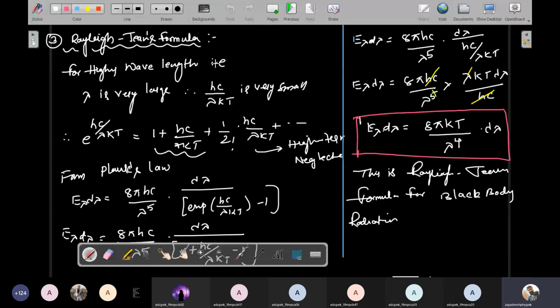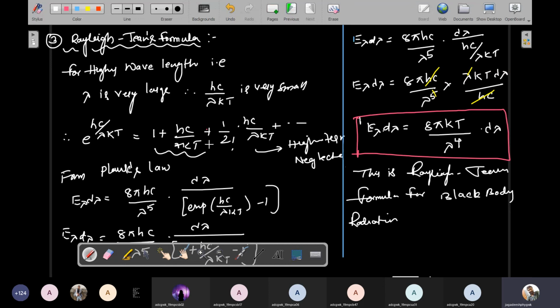After that I prove the Rayleigh-Jeans formula. Wien's formula was considered for shorter wavelengths and Rayleigh-Jeans for longer wavelengths. If lambda is very large, then hc by lambda kT is very small. So we can take the expansion of the exponential term, 1 plus hc by lambda kT plus 1 by 2 factorial into the square term, and so on.